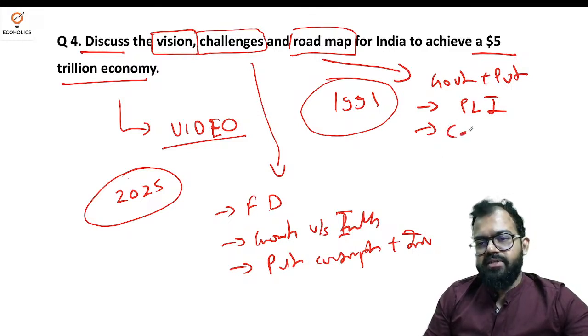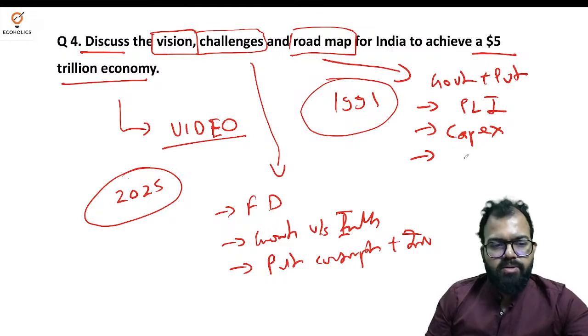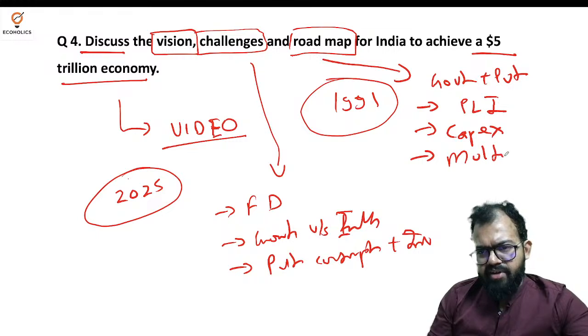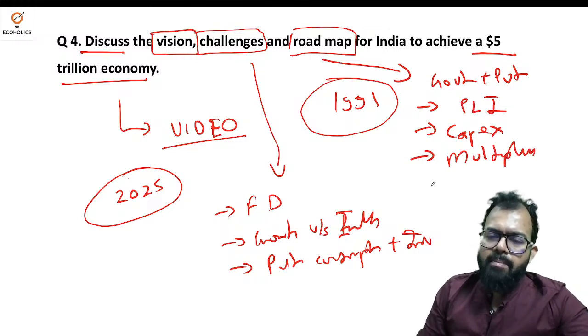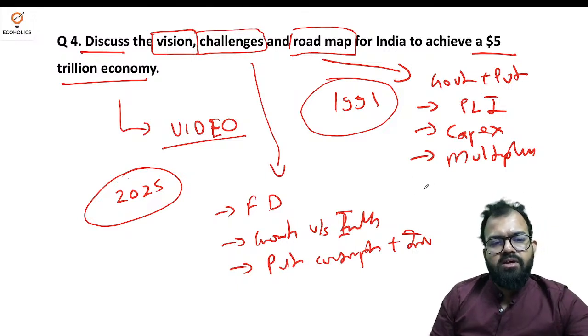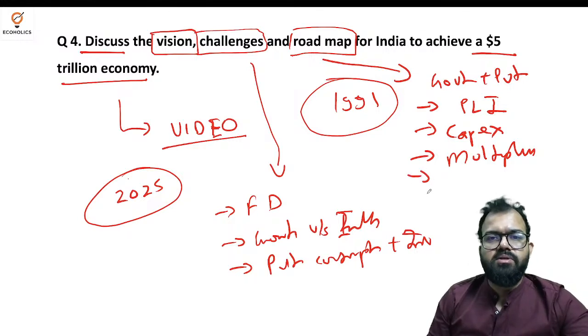Capital investment is very vital. Capex, what we call capital expenditure, because if we are not building infrastructure, that's a problem in the long run. There is a multiplier effect which is missing in the economy, so we can capitalize on the multiplier effect. And this is very important in terms of infrastructure, and you can see the government is focusing on roads, railways, Vande Bharat trains, etc.